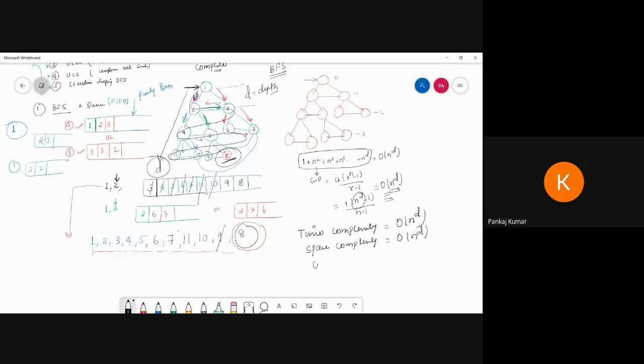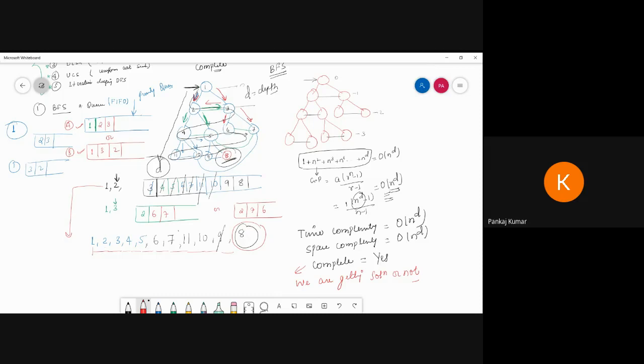Why complete or not? Complete means, what is the meaning of complete? We are getting a solution or not. Here we are getting the goal state. That means this algorithm is complete.